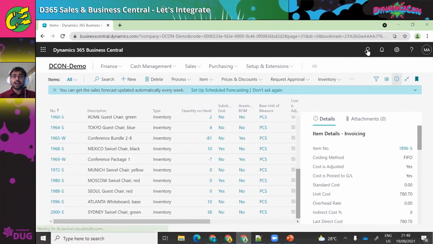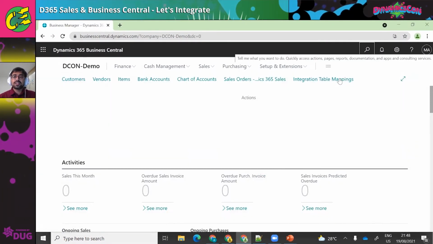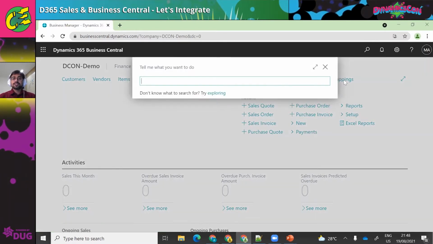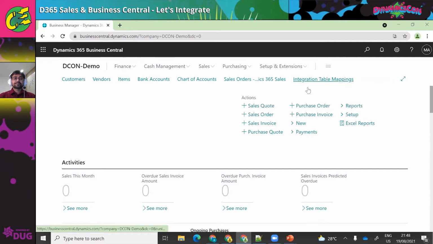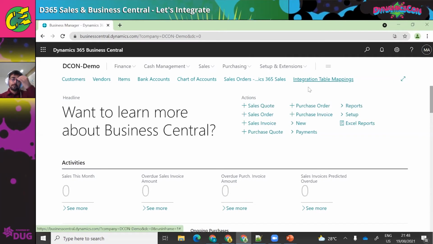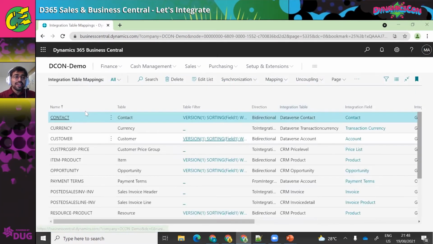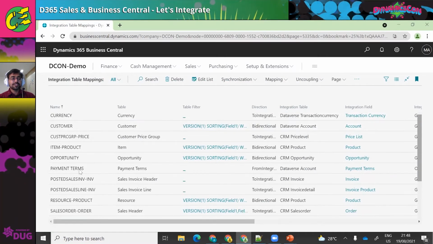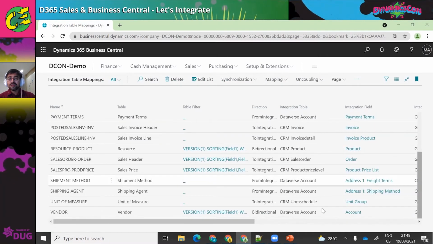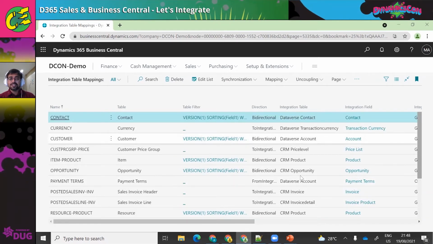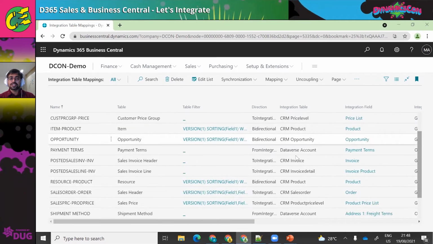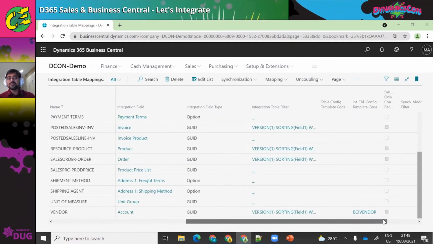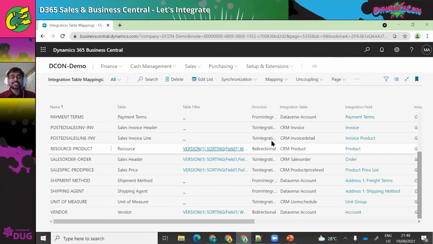I want to show you one more thing that is called integration table mapping. This is what I was showing you earlier: the different contacts and items that have been mapped with the integration table, which table it is, the products, opportunity, invoice and all. And finally, you can extend this and add extra fields as well.